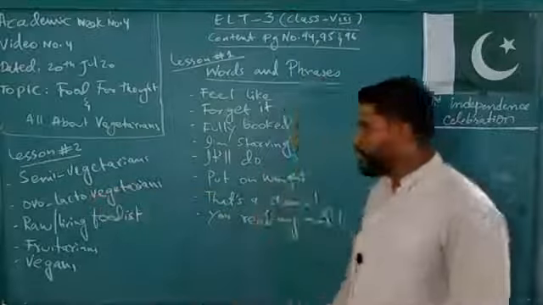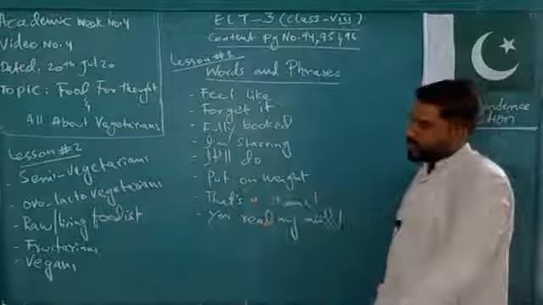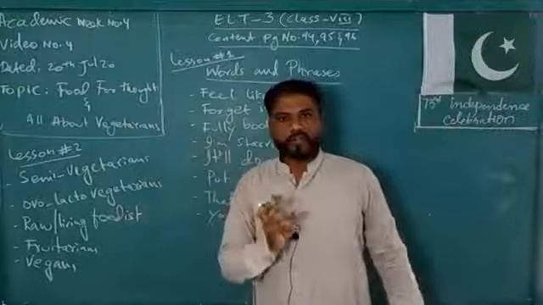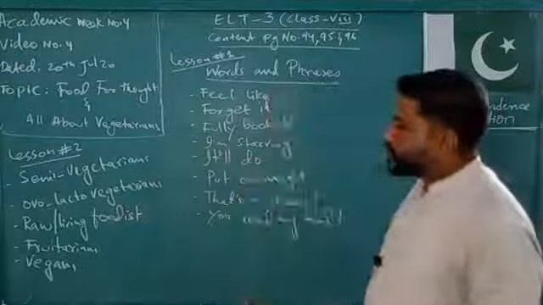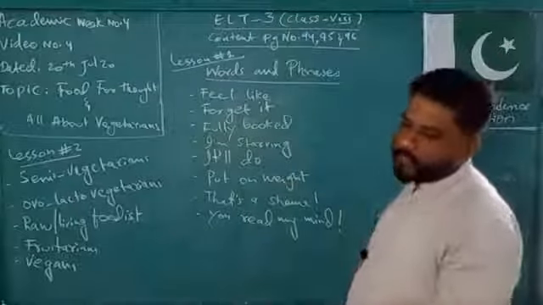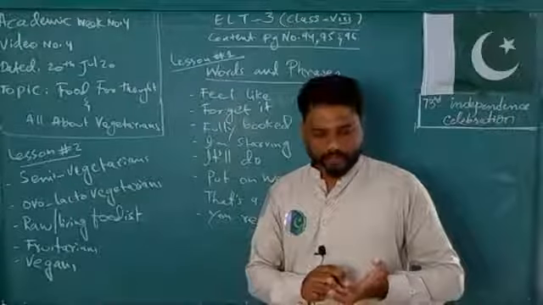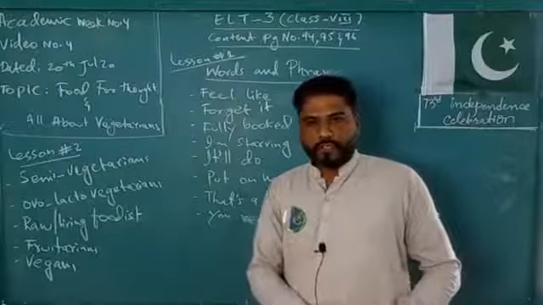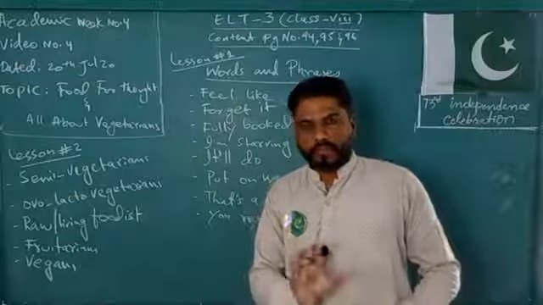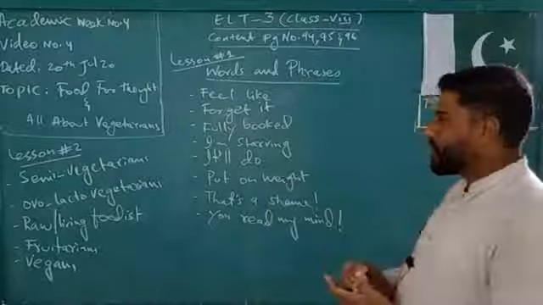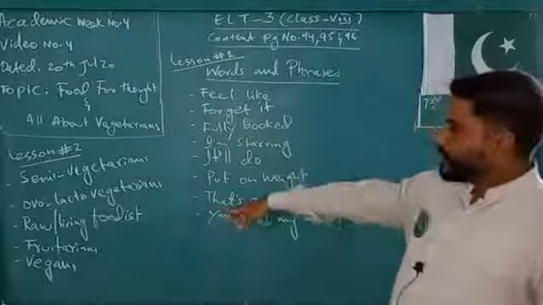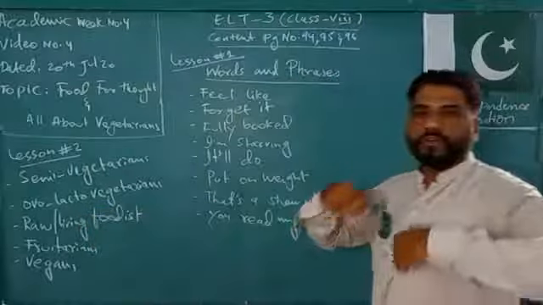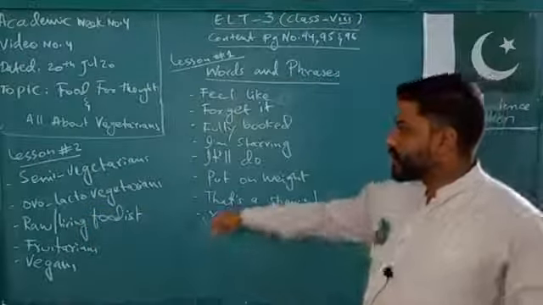Fruitarians eat fruits or fruit-like vegetables, like cucumber. It is used as a vegetable, but it is a fruit. Like tomato, it is also a fruit. But fruitarians rely on fruits, they eat only fruits, so that's why they are called fruitarians.